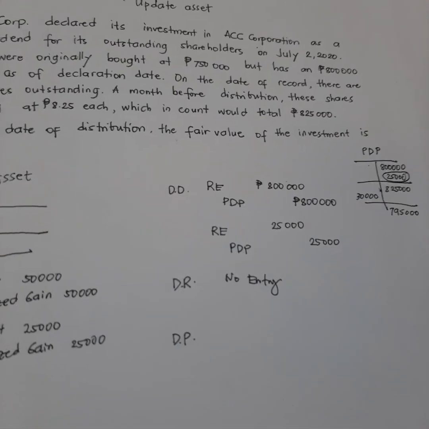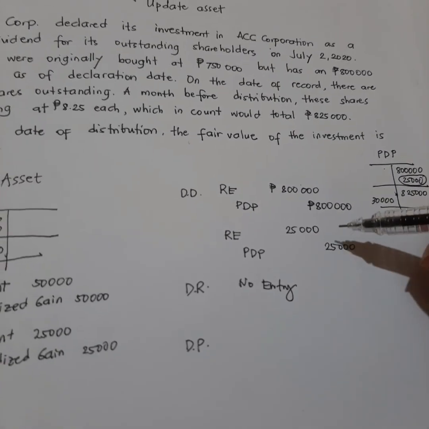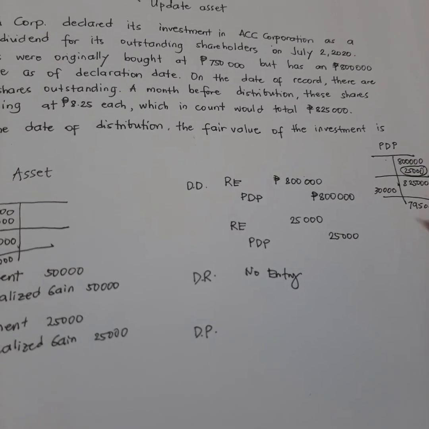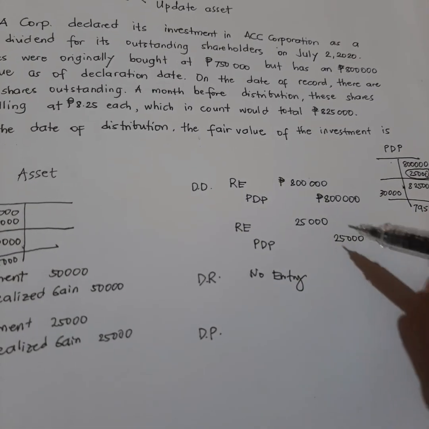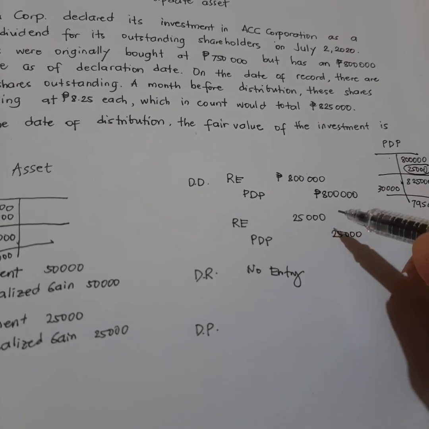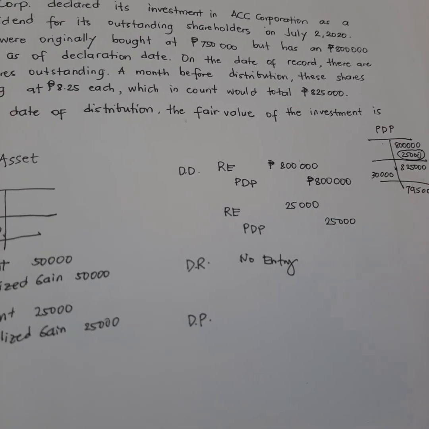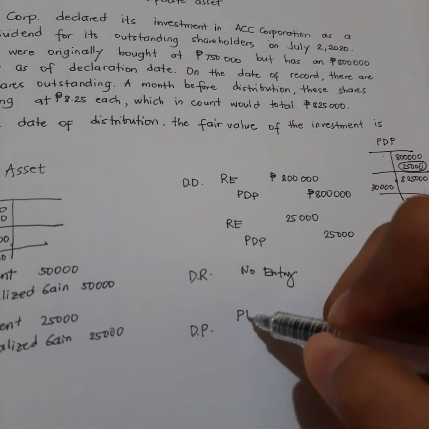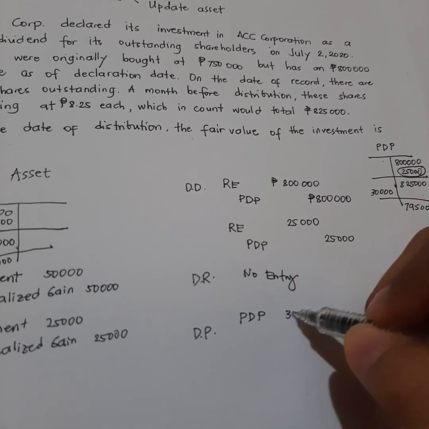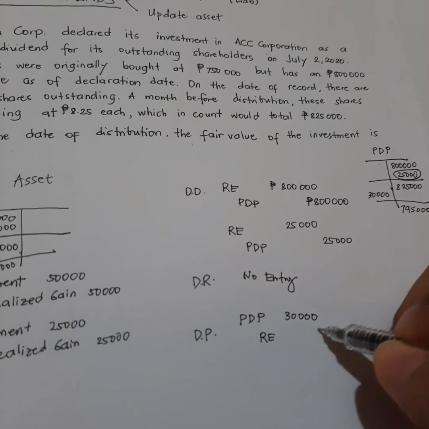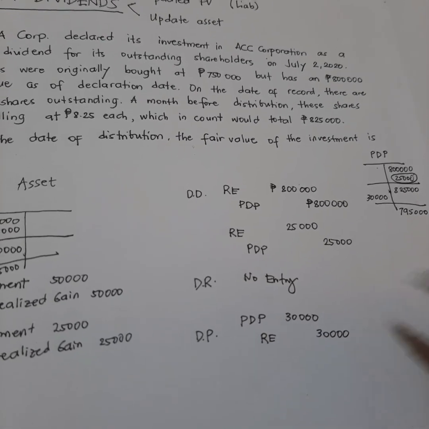Okay. So, the entry is simply to reverse the first entries that we made. So, kung dinadagdagan natin yung utang, we debit the retained earnings and we credit the PDP. So, ngayon nababawasan natin, we will debit the liability for 30,000 and credit the retained earnings for 30,000.